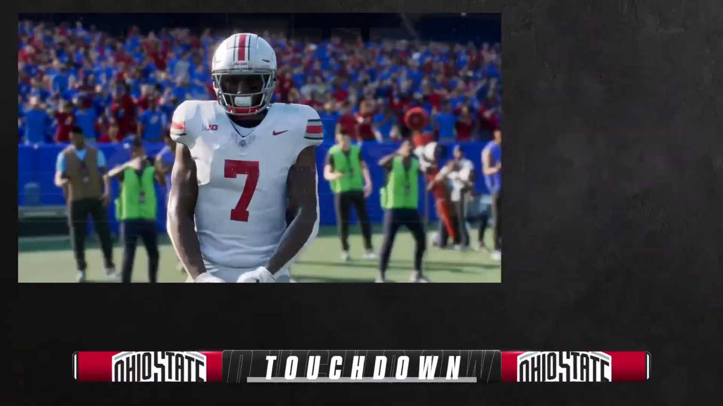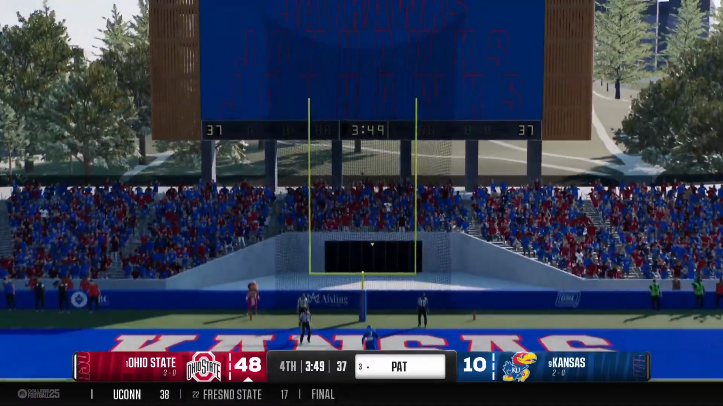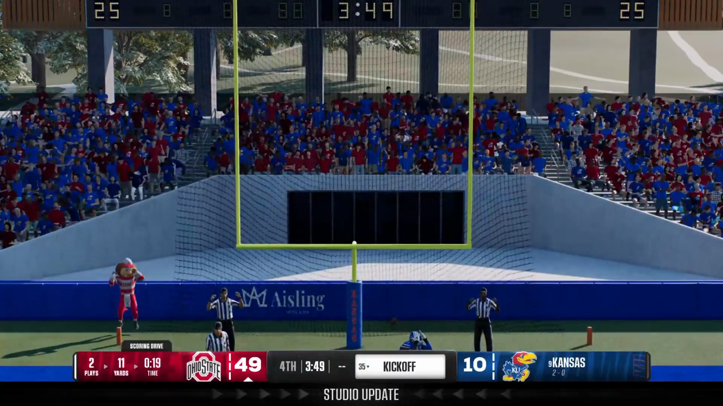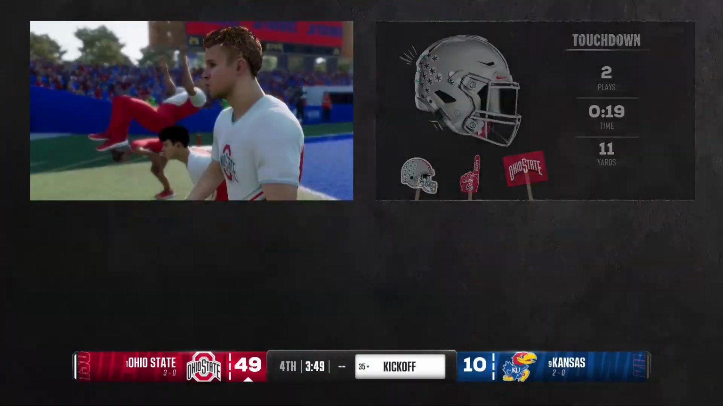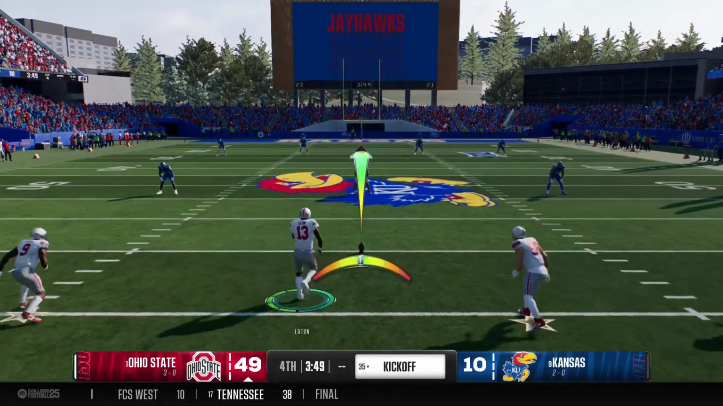Chris, you talk about having a day. This offense just goes out. They're not even looking at the scoreboard. They're just going out, executing the play call, and continuing to put points on the board. Extra point splits the uprights. Getting set to kick the ball off now.